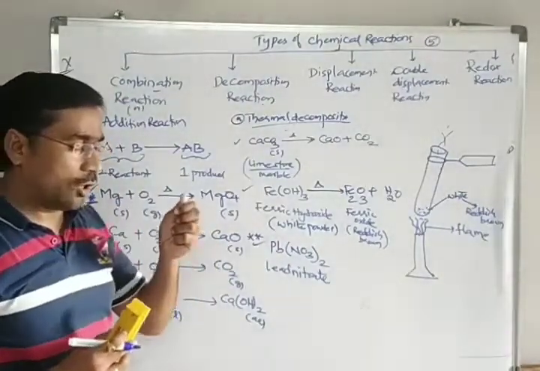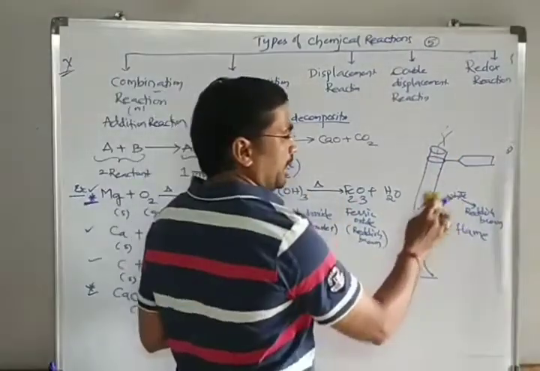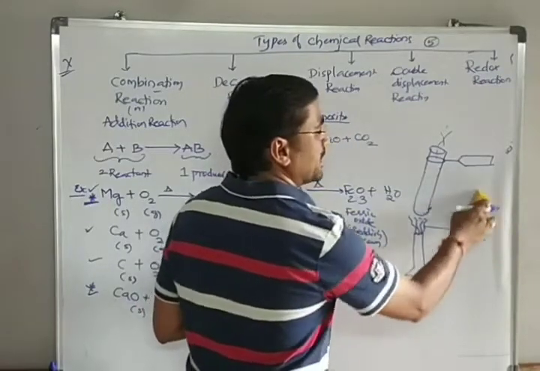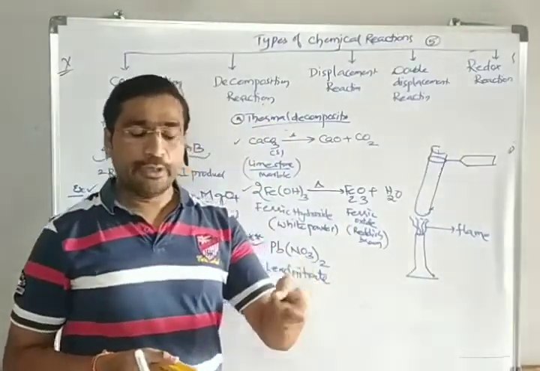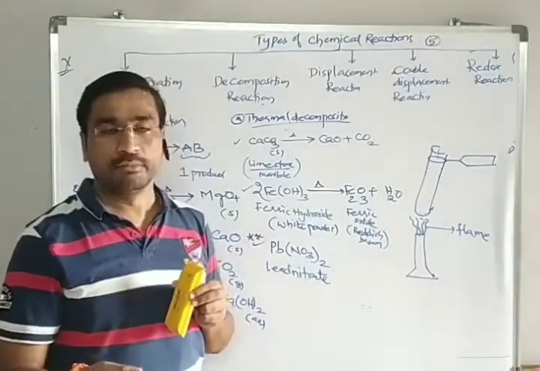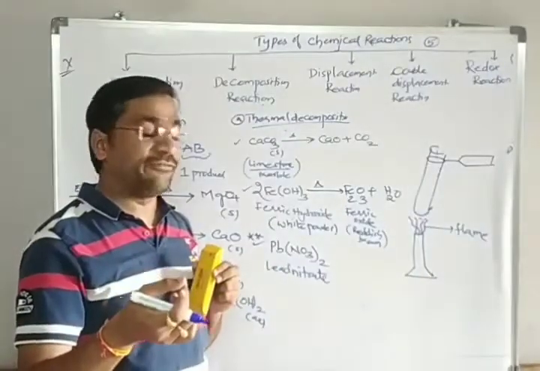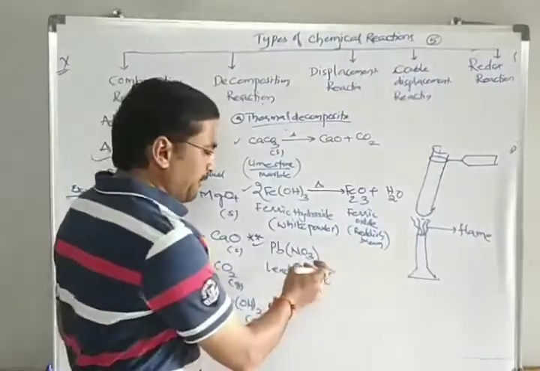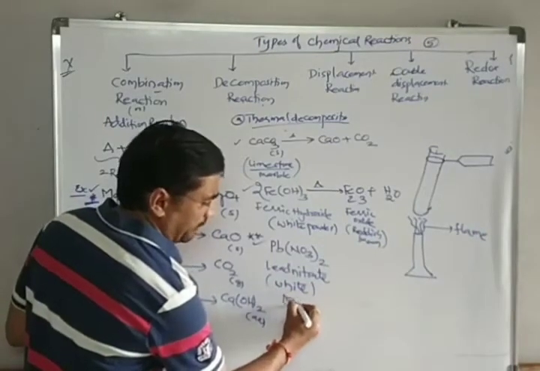What happens is, with lead nitrate, it's the same procedure. Take a first empty test tube. In that empty test tube, you take lead nitrate. When you see it in the laboratory, it is also a white powder. How much softness will it have? Like our face powder, it is soft. That we call amorphous. So it is a white amorphous powder, we say.